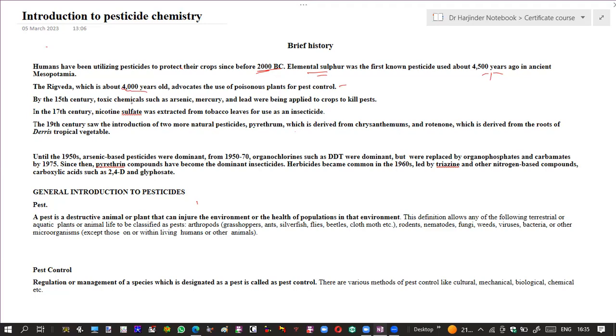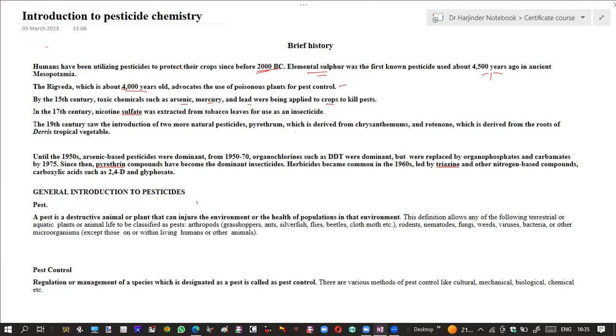The toxic chemicals such as arsenic, mercury, lead were used in the 15th century to kill various pests that affect crops. Now in the 17th century, various poisonous plants and extracts such as nicotine sulfate were used as insecticide to kill various pests.